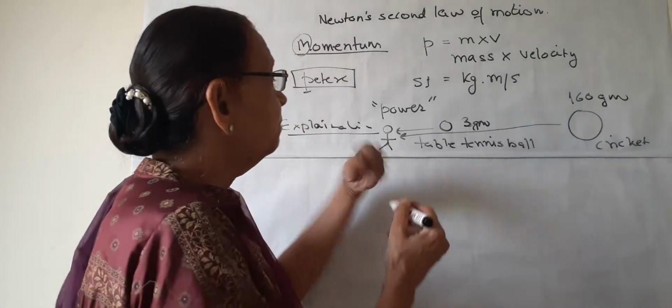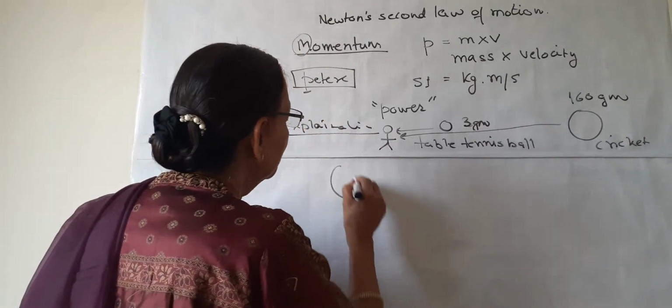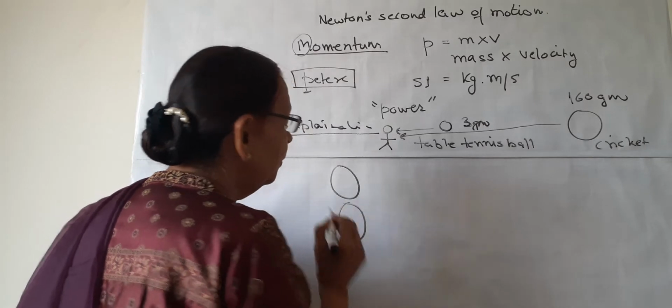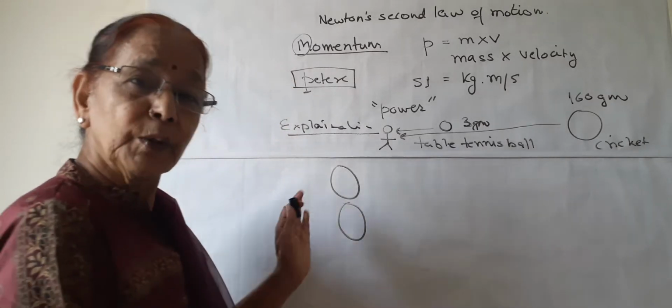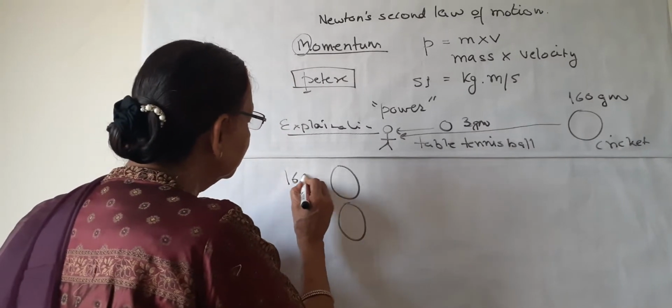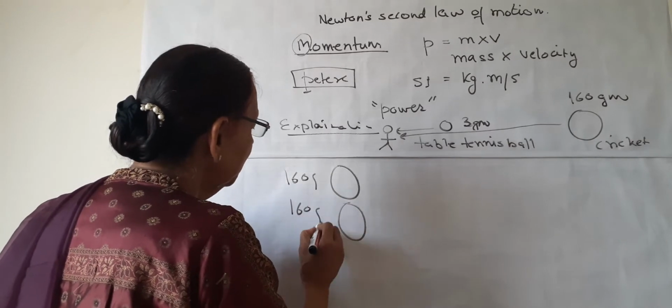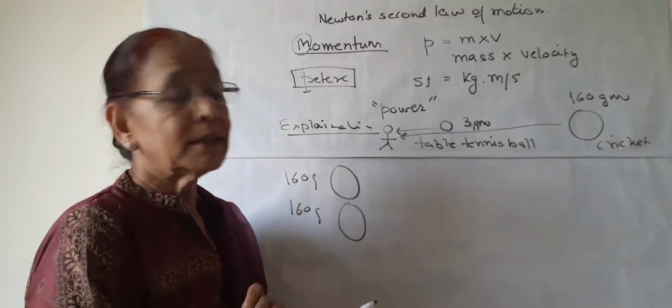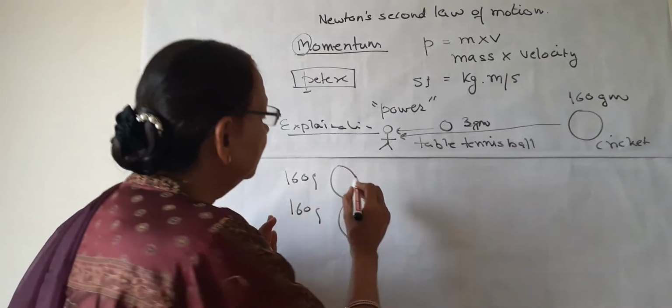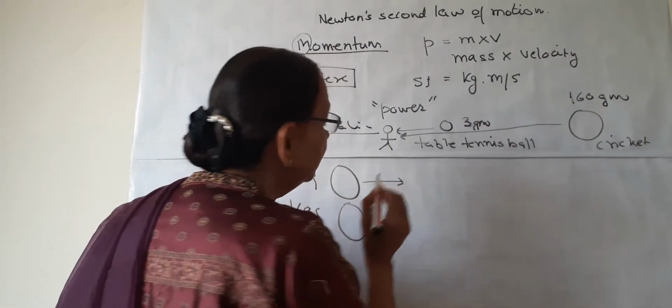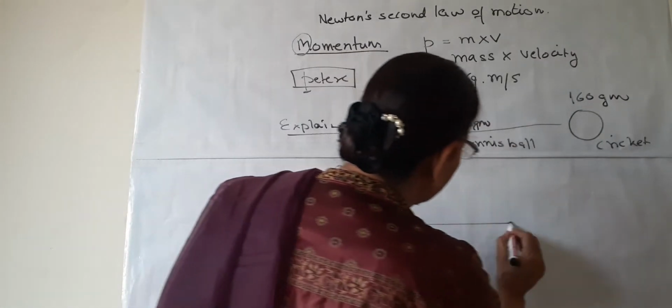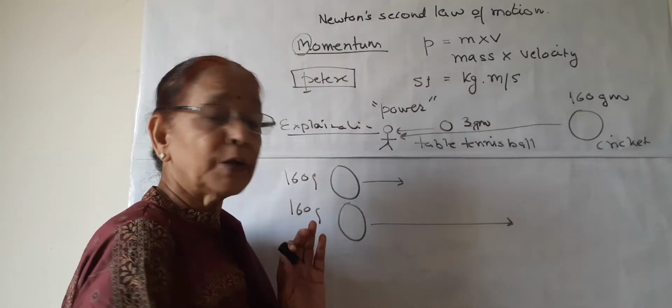Secondly, we can explain in another manner. Suppose we take two cricket balls, both of the same mass, suppose 160 grams and 160 grams. But now we throw these balls, one with a lesser velocity and one with a higher velocity.